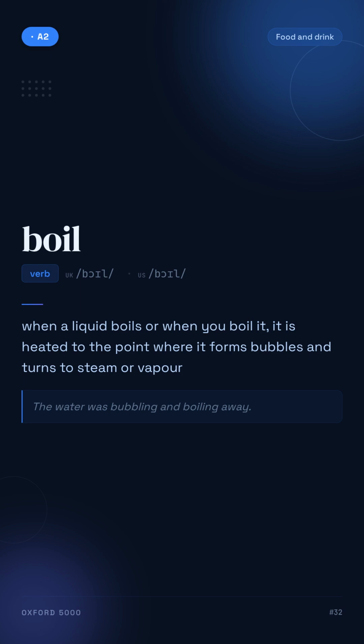Boil. When a liquid boils or when you boil it, it is heated to the point where it forms bubbles and turns to steam or vapor. For example, the water was bubbling and boiling away.